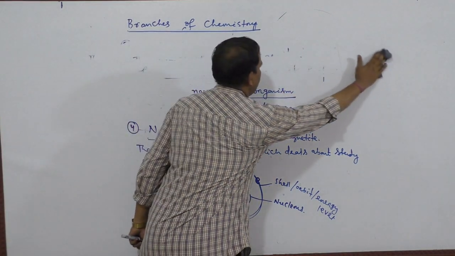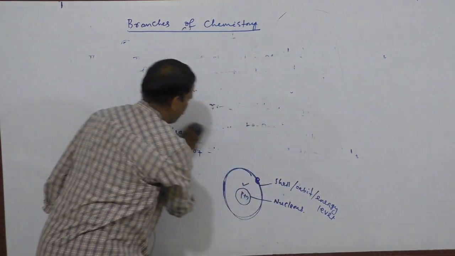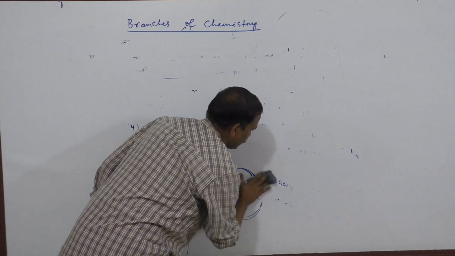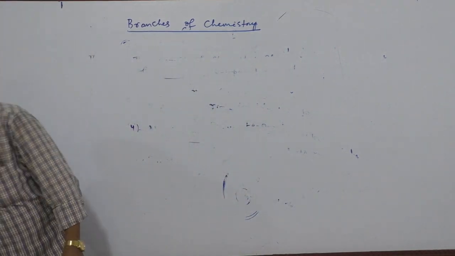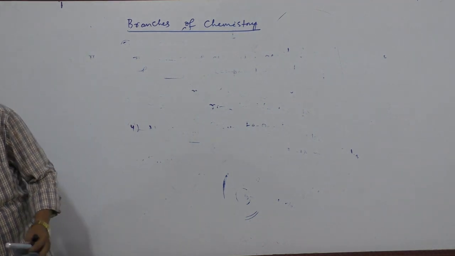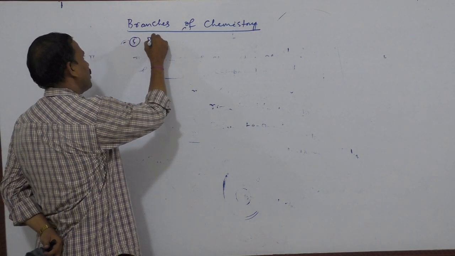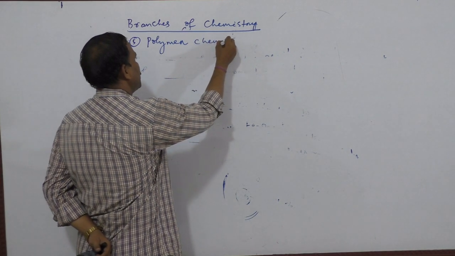Then the fifth branch is polymer chemistry. Polymer chemistry.